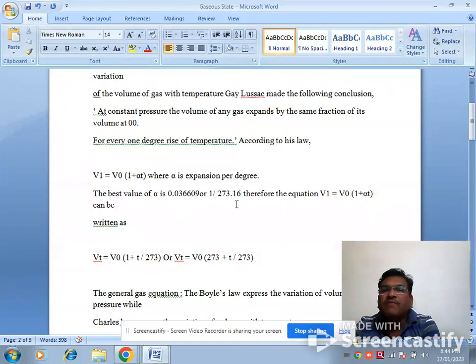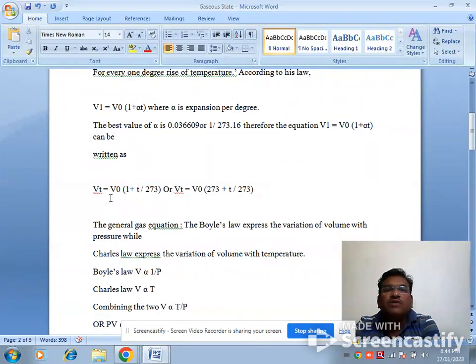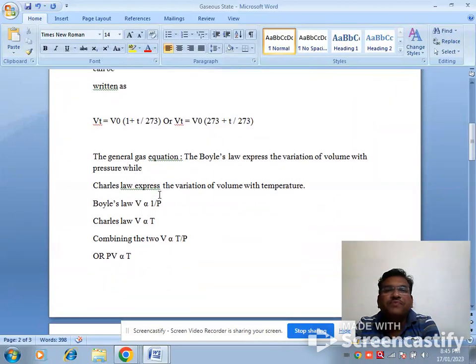Therefore, the equation Vt is equal to V0 into (1 plus alpha t) can be written as Vt is equal to V0 (1 plus t upon 273) or Vt is equal to V0 into (273 plus t) upon 273.